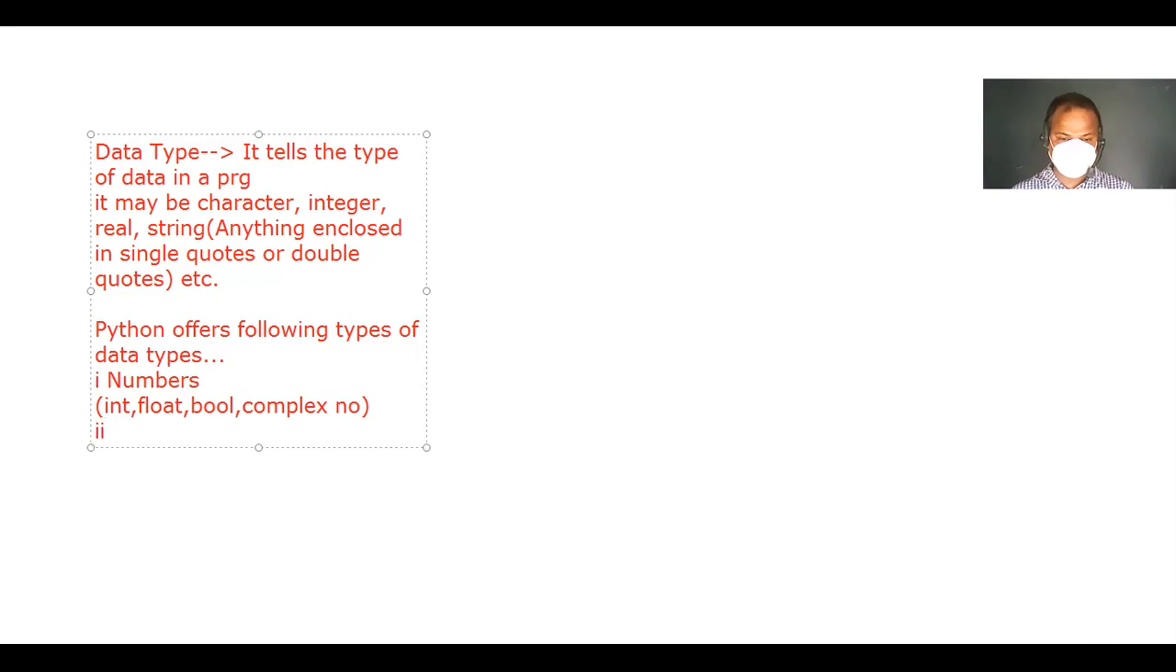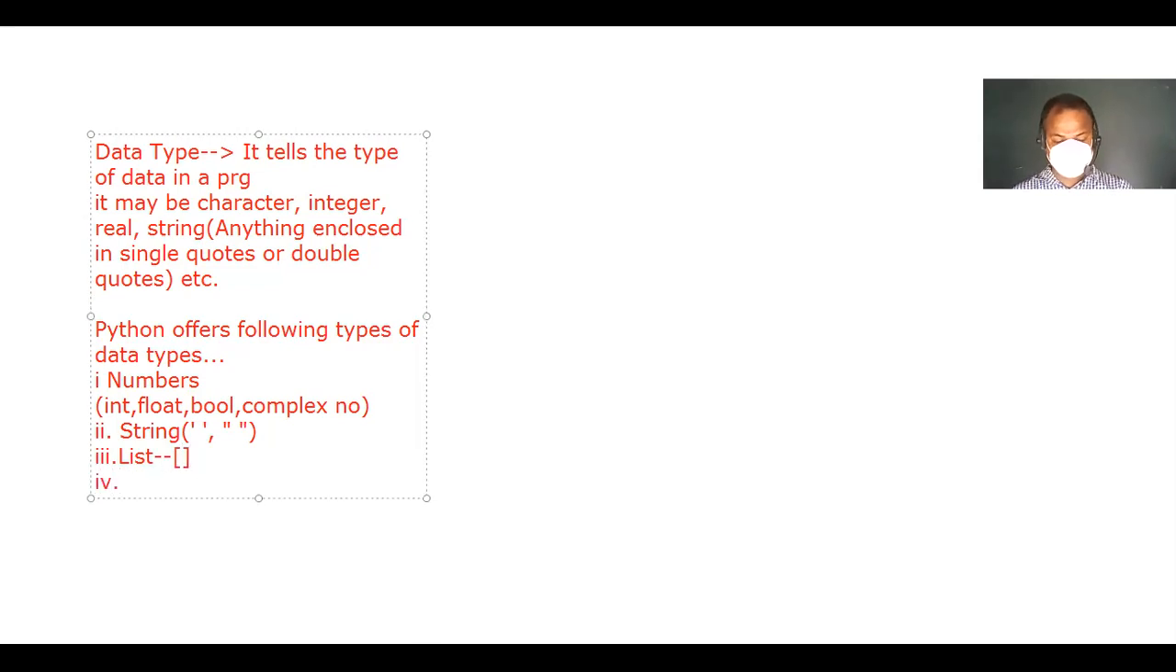Second one after this is string. So that is the string data type. As I told you, anything included in single quotes or double quotes is treated as a string. We will discuss that also, and afterwards we will see the list: a sequence of comma separated values enclosed in square brackets. That is a list.